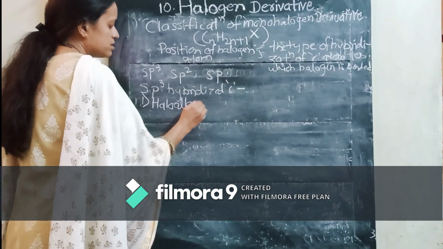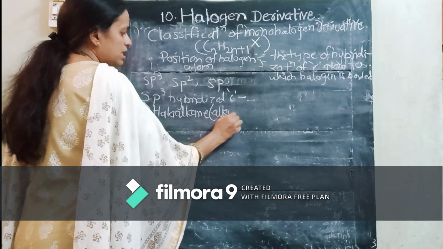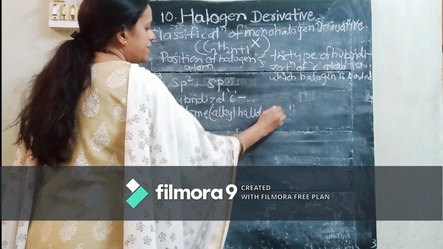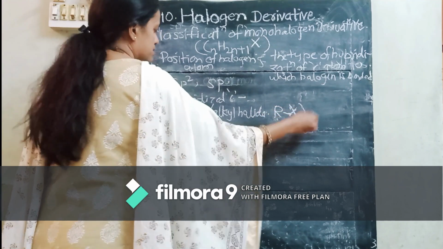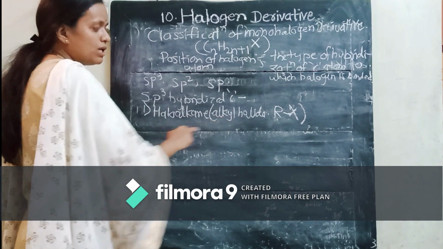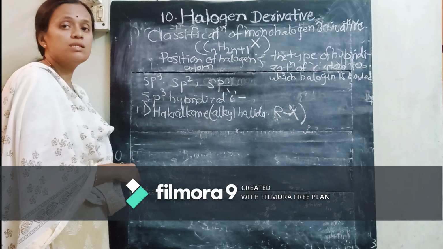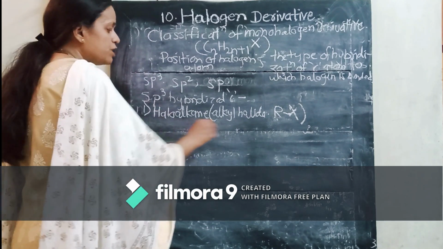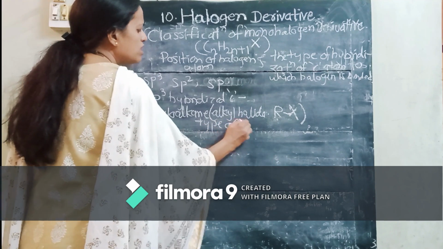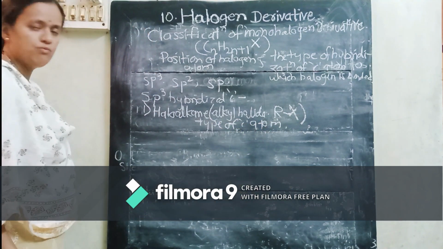Haloalkanes. We also call them alkyl halides, isn't it? I will write it as RX. These haloalkanes are further classified into three classes depending upon the type of carbon atom.